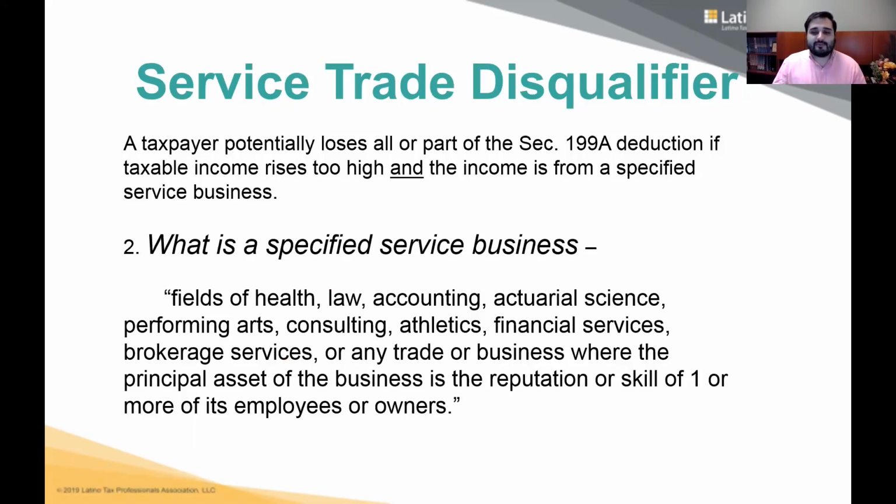So if you have a specified service trade or business, and if your taxable income is above the threshold, then it gets complicated. There are going to be limitations. You may be disqualified. If you have a specified service trade or business, and if your taxable income is below the threshold, it doesn't matter. You're going to get the deduction anyway.